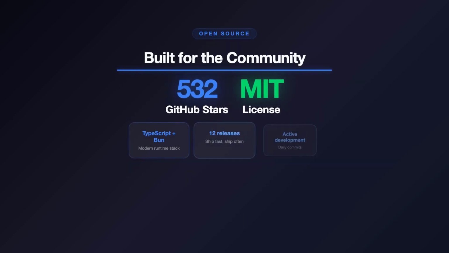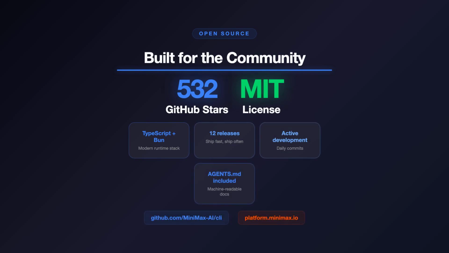MMX-CLI is fully open source under the MIT license. 532 stars on GitHub and growing fast. The codebase is TypeScript with Bun, well documented, and includes an agents.md file that gives coding agents full context on how to contribute to the project. 12 releases already, with active development from the MiniMax team. To use it, you need a MiniMax token plan, available at platform.minimax.io. The pricing is pay-per-use across all modalities, so you only pay for what your agent actually generates.